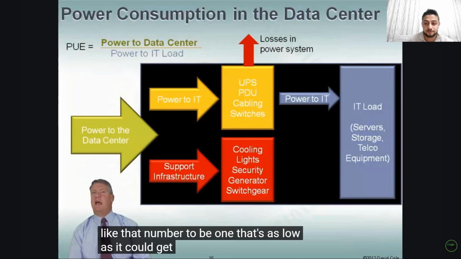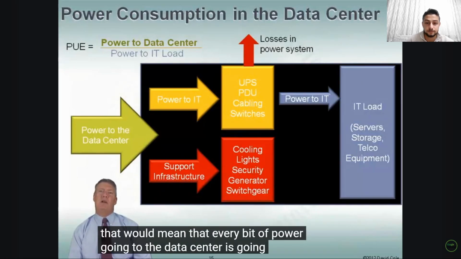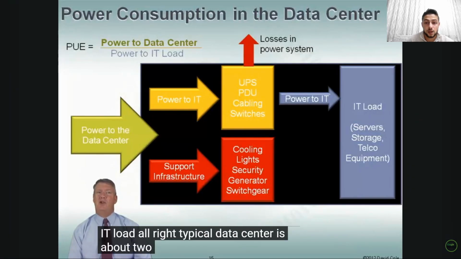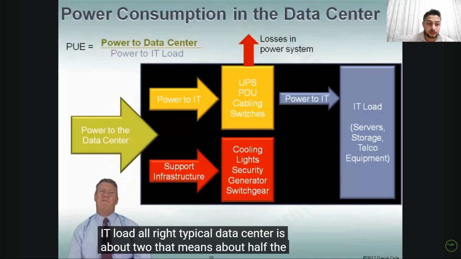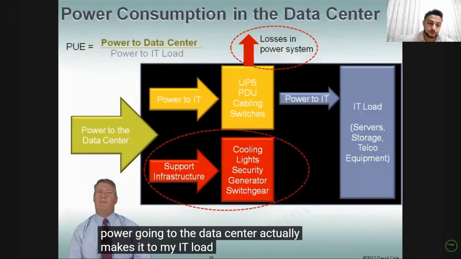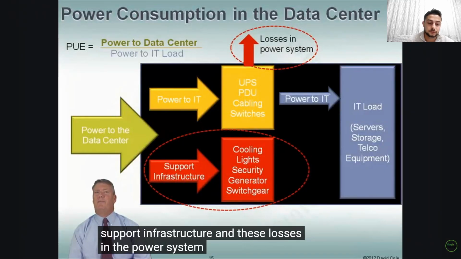That's as low as it could get. That would mean that every bit of power going to the data center is going to my IT load. Right? A typical data center is about 2. That means about half the power going to the data center actually makes it to my IT load, because of the support infrastructure and these losses in the power system.